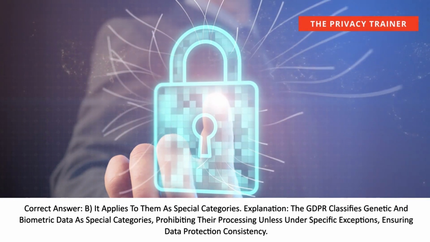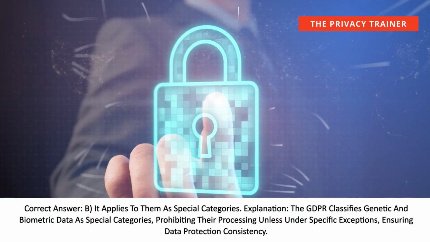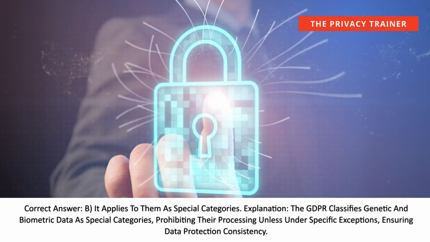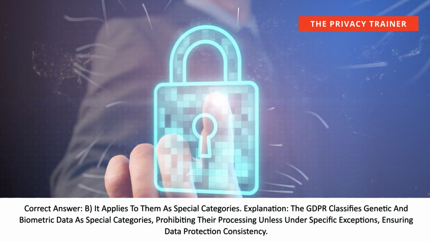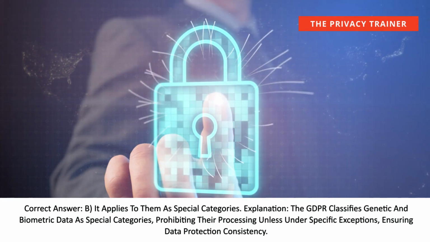Explanation: The GDPR classifies genetic and biometric data as special categories, prohibiting their processing unless under specific exceptions, ensuring data protection consistency.